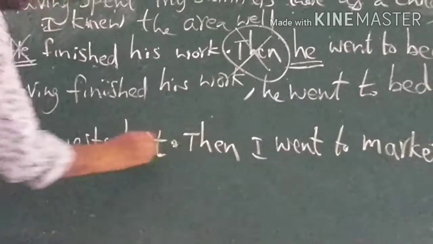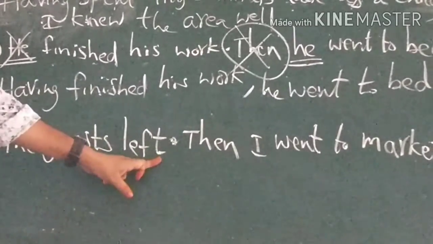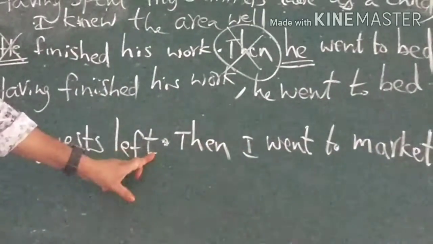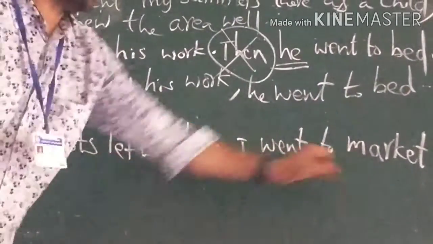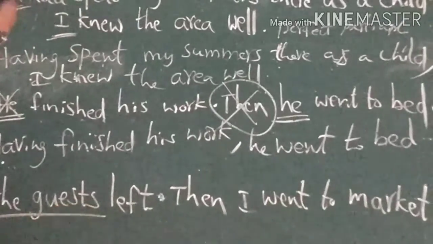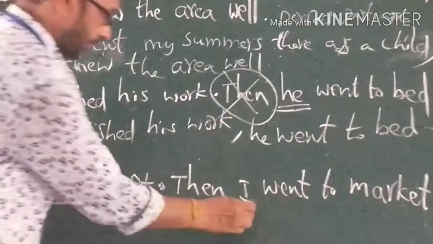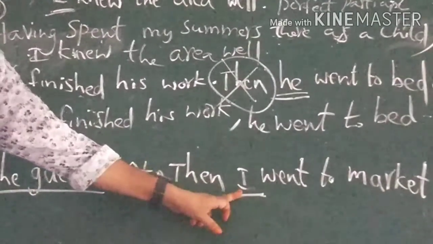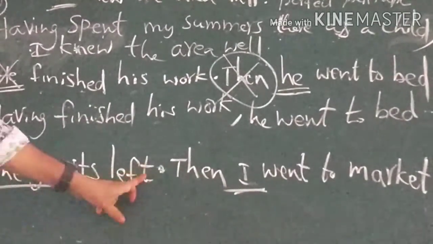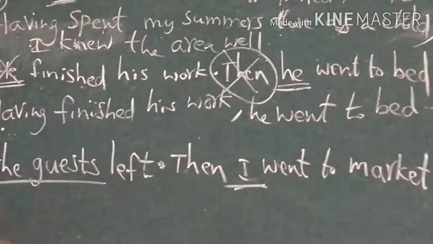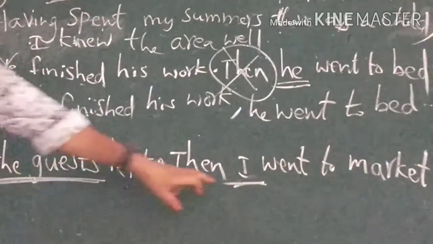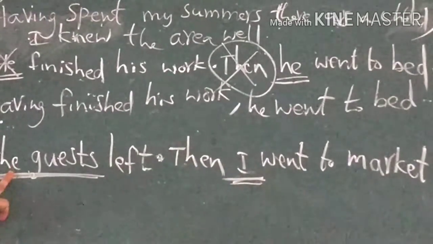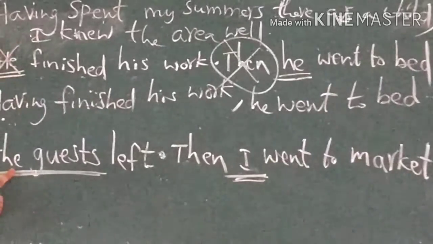The guest left. Full stop. Then I went to market. Here different subjects are there. The guest left. Then I went to market. Different subjects are here. So both subjects should be sustained.